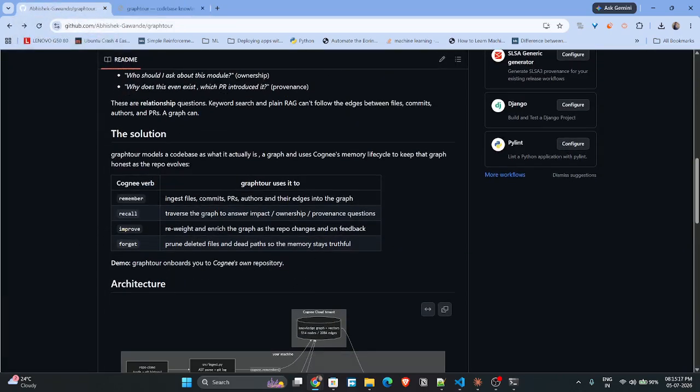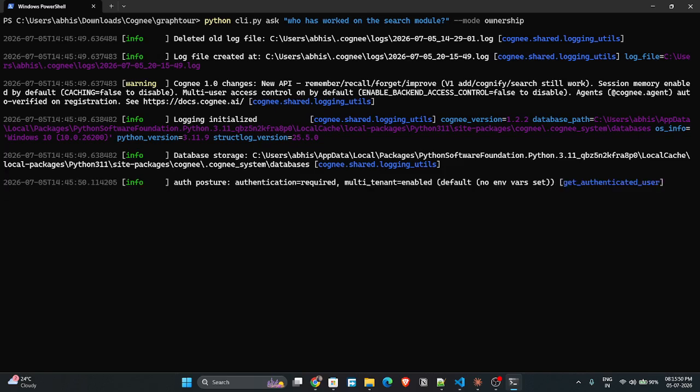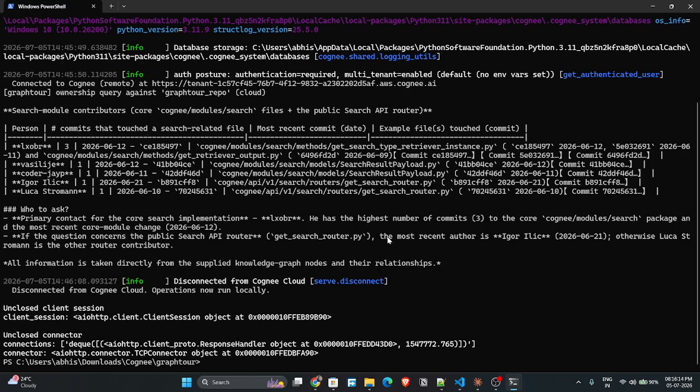Now we'll see the demo for recall through these three lenses: impact, ownership, and provenance. So we are inside the repository. Now we'll query this question in the ownership mode. As we can see, our agent has responded. This is a very elaborate response where it shows who is responsible, with all the commit history and additional context regarding whom to ask.